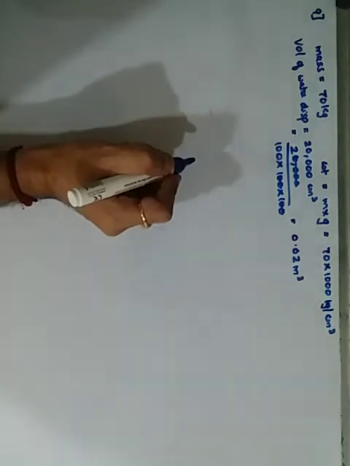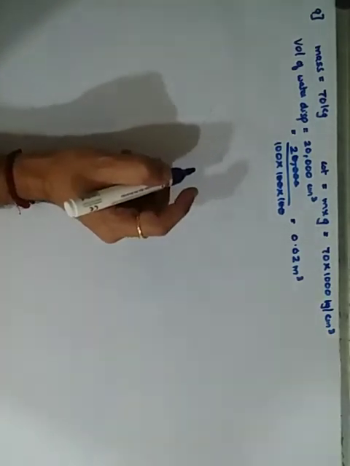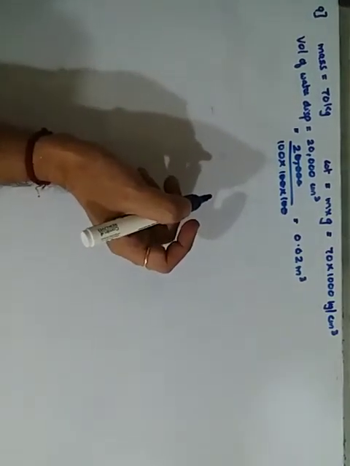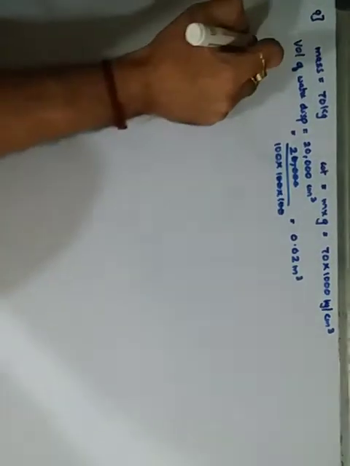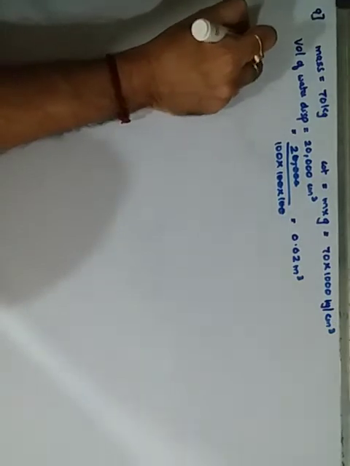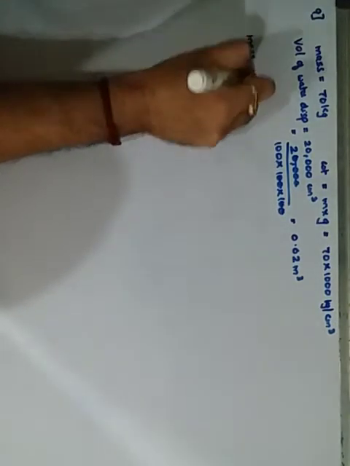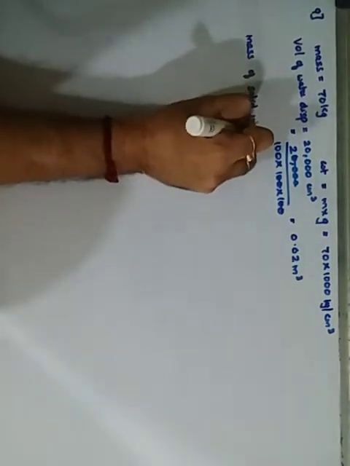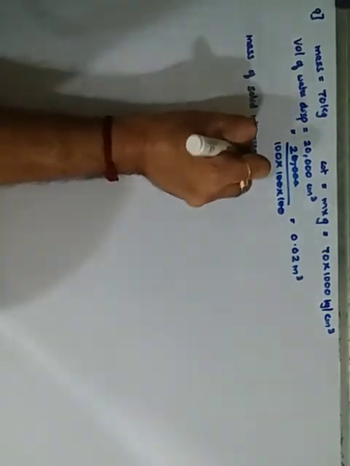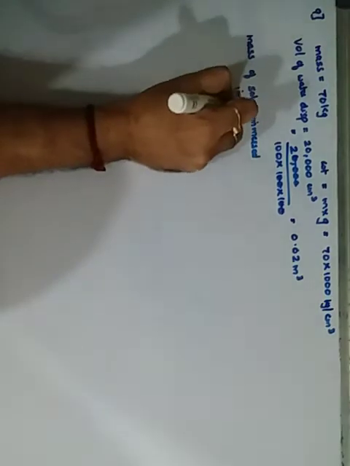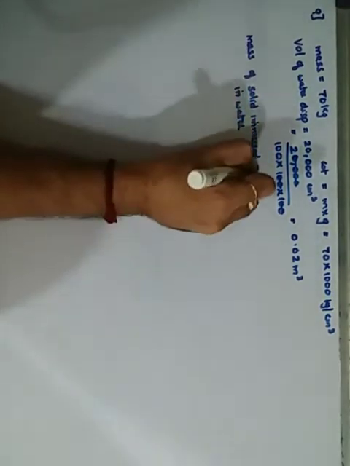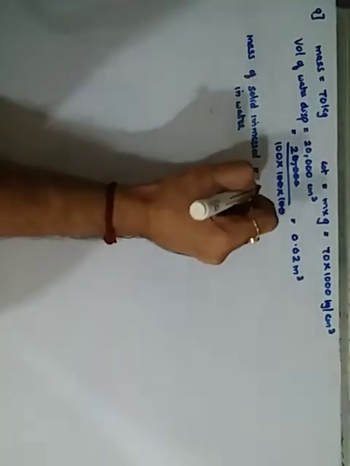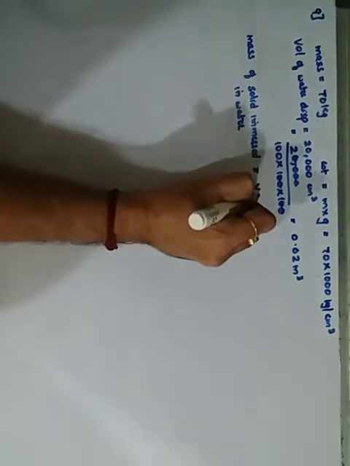Then we need to find the weight of the body in water. It is the weight in air minus the upthrust. So first we find the mass of the solid immersed in water, which is equal to the volume displaced into the density.